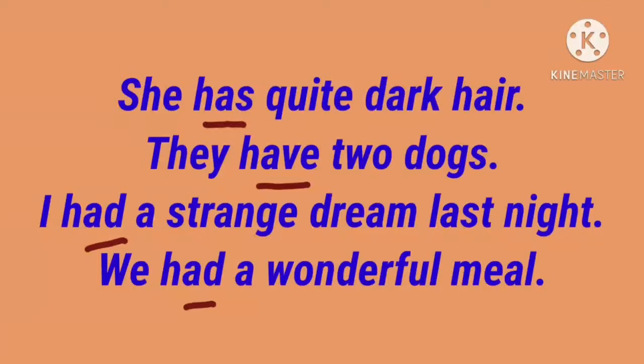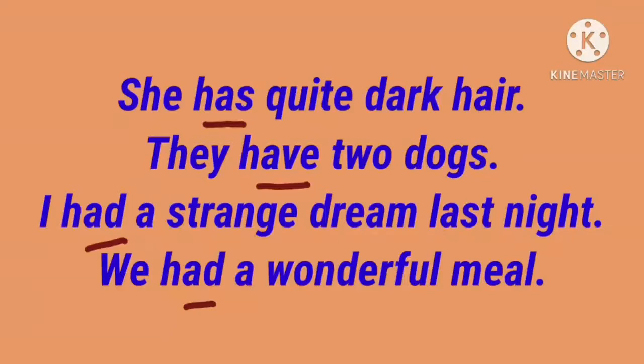They have two dogs. They, plural subject. So, we use the plural auxiliary verb have. In the past tense, I had a strange dream last night. I had a strange dream last night. In the past tense, had is used. Next, we had a wonderful meal. We, plural subject, in the past tense we use had.